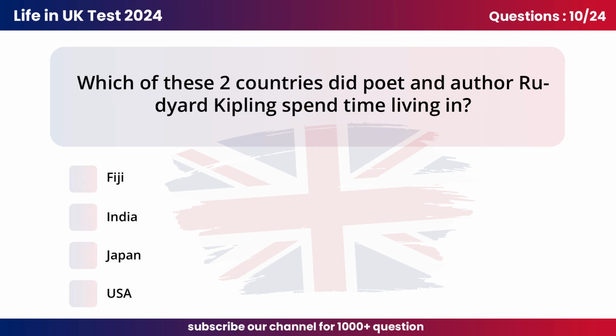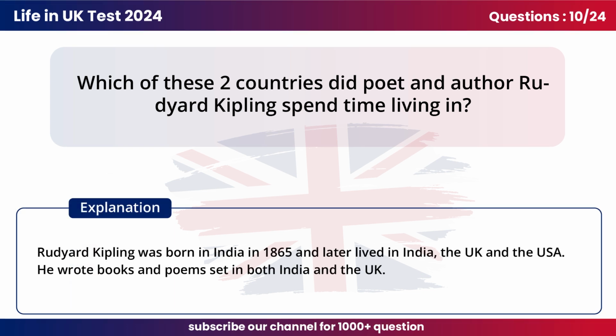Question 10. Which of these two countries did poet and author Rudyard Kipling spend time living in? B. India. D. USA. Rudyard Kipling was born in India in 1865 and later lived in India, the UK, and the USA. He wrote books and poems set in both India and the UK.